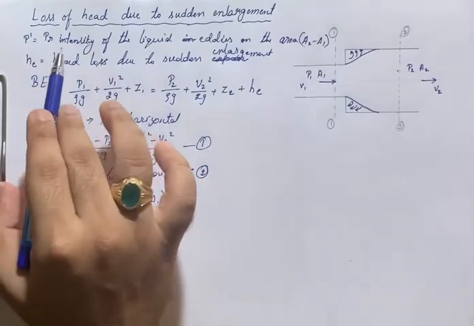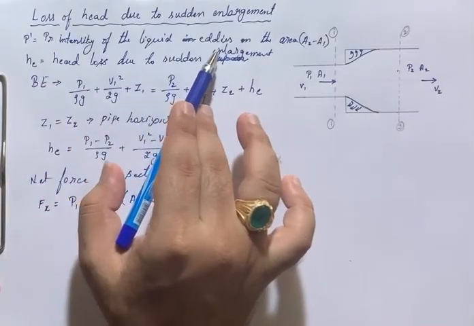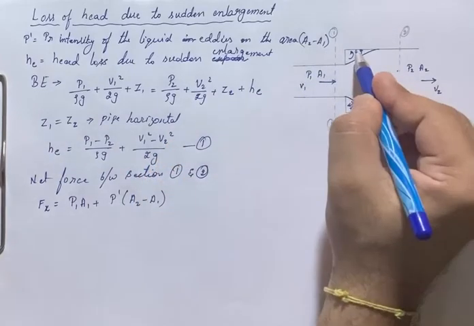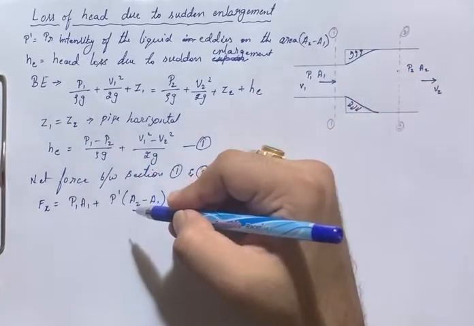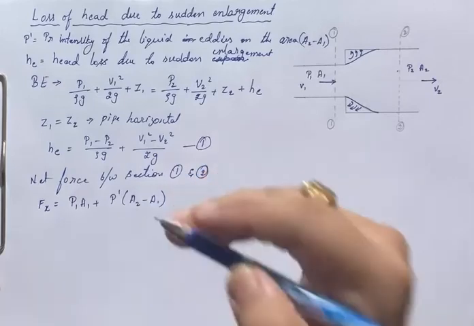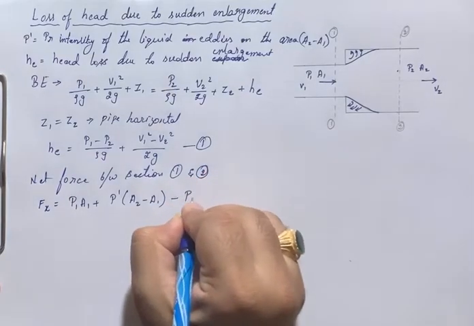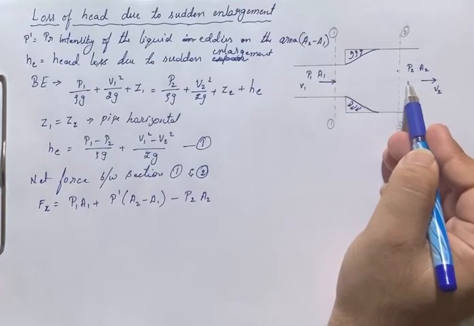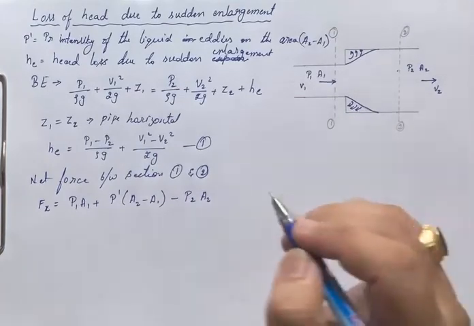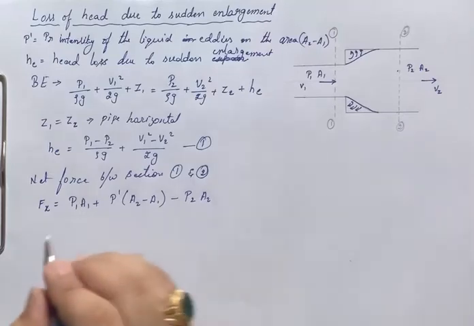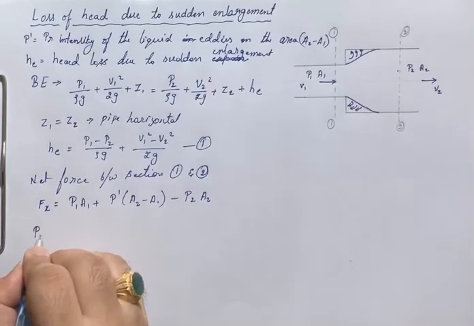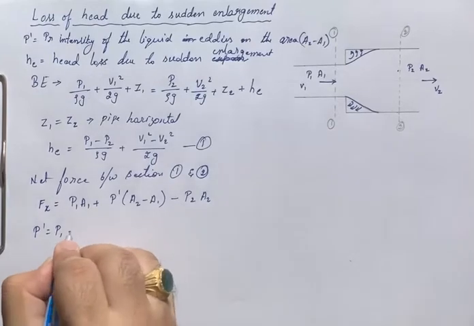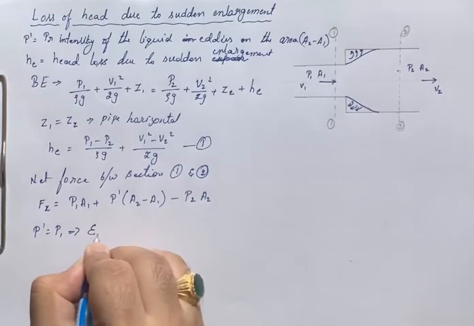P dash is the pressure intensity of the liquid eddies on the area A2 minus A1. Due to these eddies, there will be some pressure force acting there. Minus P2 A2. Why am I writing minus P2 A2? Because this force acts opposite to the direction of flow. After this, P dash is equal to P1. How did we get this? This value we got experimentally.